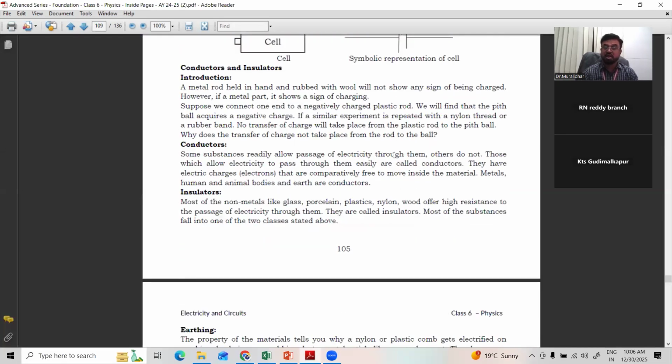Then we discussed conductors and insulators, all the materials which are available, and how they behave in the electric field, whether they allow electricity to pass through them or stop it. You take one copper wire, you take one rubber. Copper wire allows the electricity, whereas rubber does not allow. In any wire, inside copper is there, outside is covered with rubber. Why? To avoid the shock. So based on whether they allow electricity or not, they are classified into conductors, semiconductors, and also insulators, right?